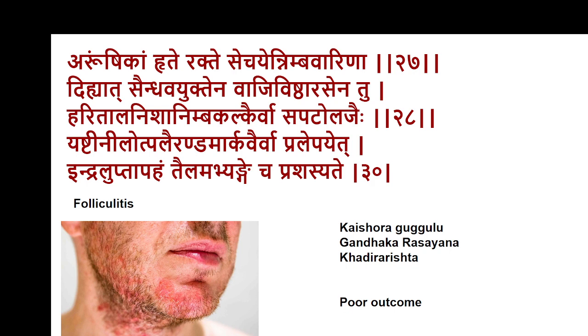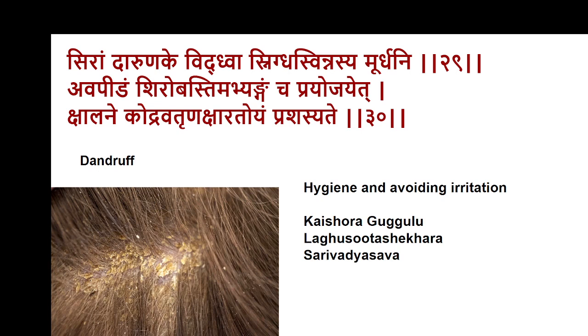And Kshudrarogachikitsa Khadirarishta given internally can produce some change in the outcome. Symptoms can reduce, but the outcome would be poor. What Sushruta has suggested is Raktamokshana and cleaning with the Nimba Kashaya and local application of Haritala, Nisha, etc. And our Taila, the same which is suggested in Indralupta.